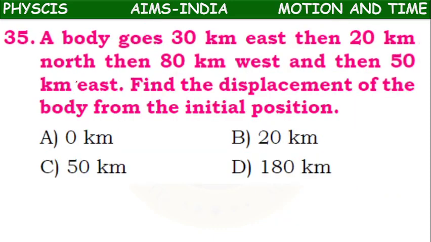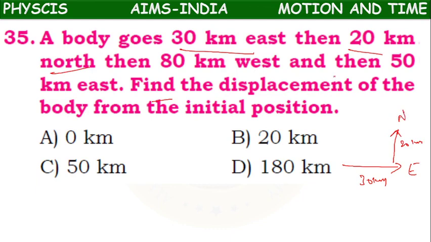Next. A body goes 30 kilometers towards east, then 20 kilometers towards north, means up, then 50 kilometers towards east again.